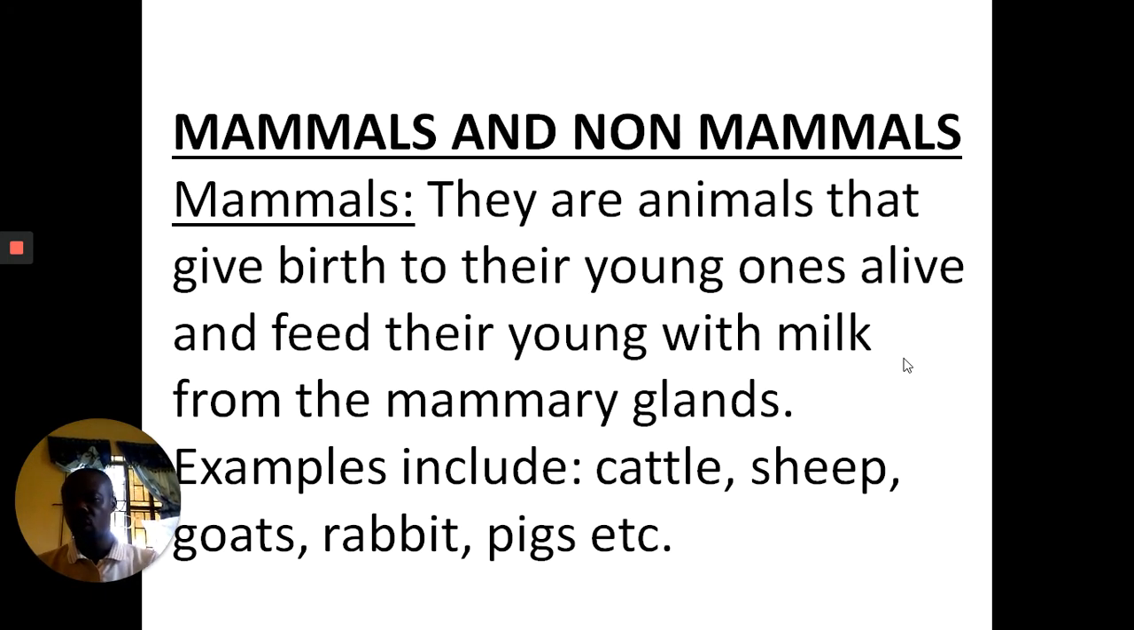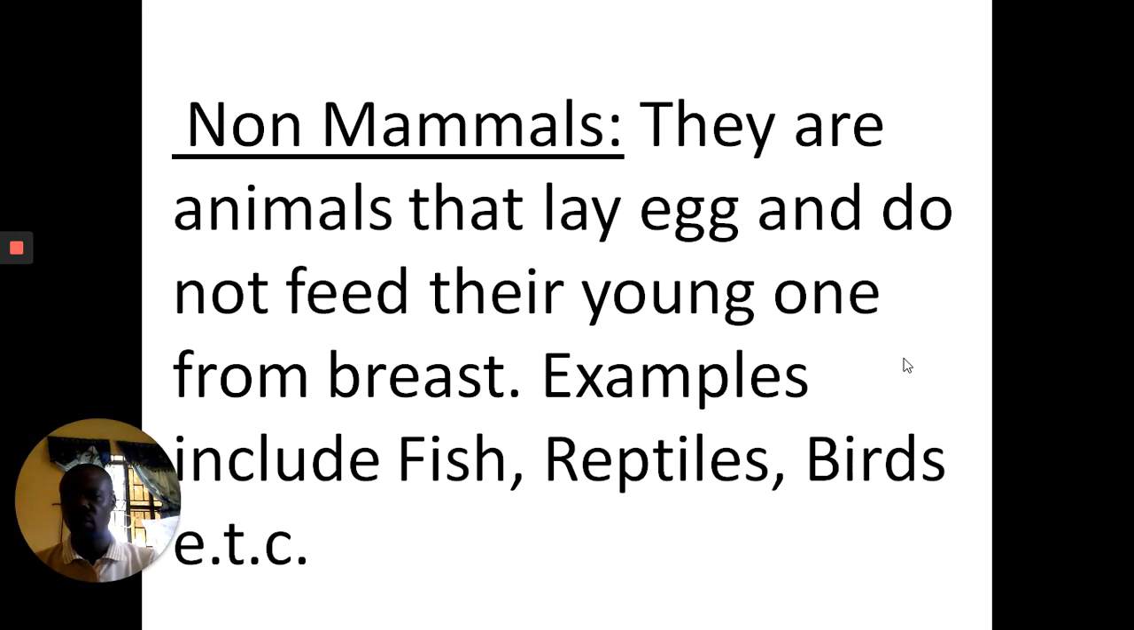Now, classification of farm animals into mammals and non-mammals. What are mammals? They are animals that give birth to their young ones alive and feed their young with milk from the mammary gland. Examples of mammals: cattle, sheep, goats, rabbits, etc.